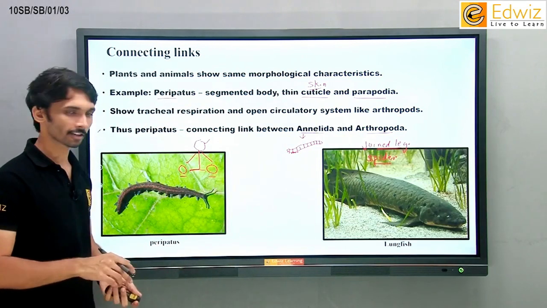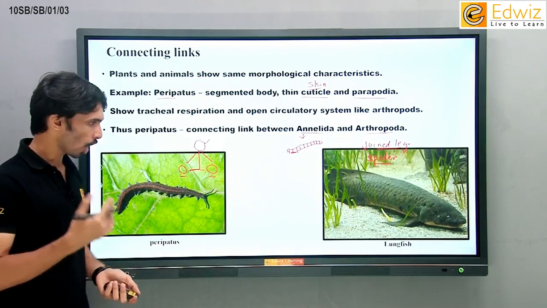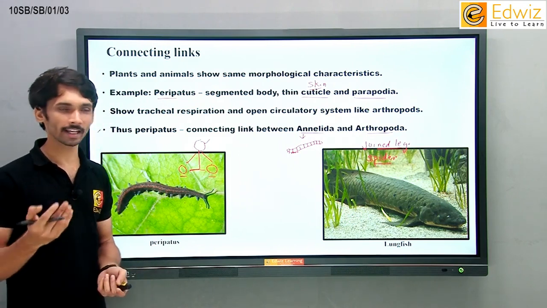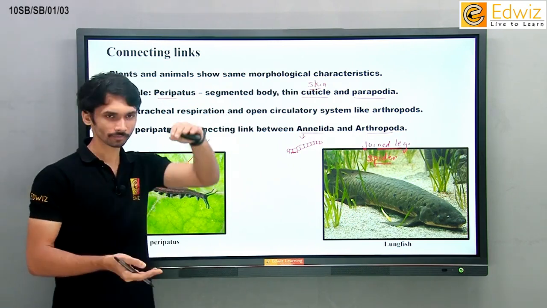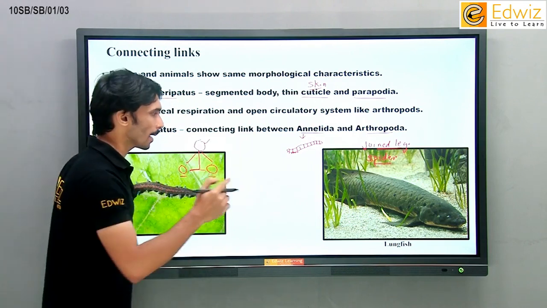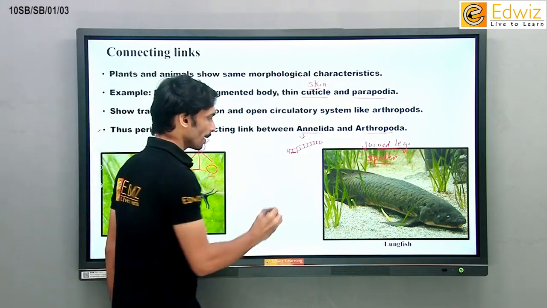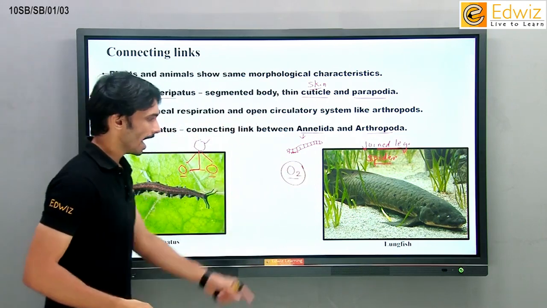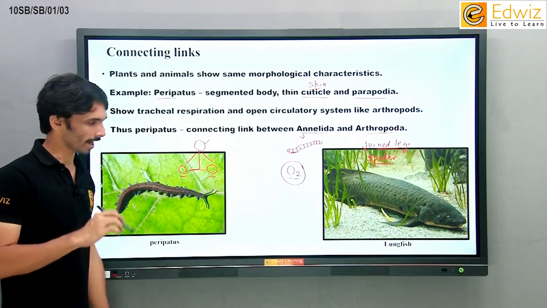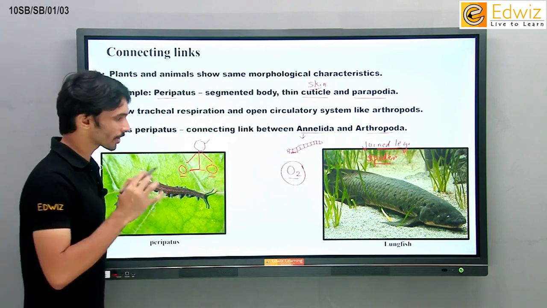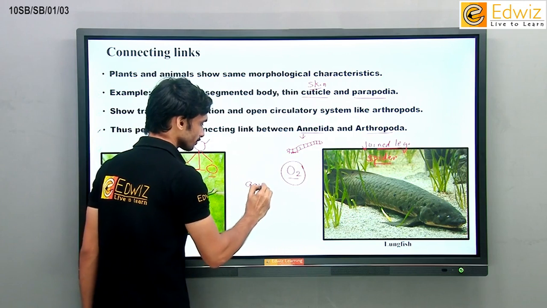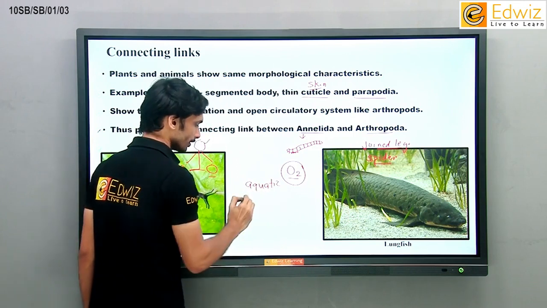Similarly, if we can talk about this fish called as lungfish, it always remains in shallow waters. Shallow waters मतलब जहां पे पानी का बहाव ज्यादा नहीं है और जहां पे आपका पानी ज्यादा हाइट पे भी नहीं है, क्योंकि जहां पे आपका पानी कम हाइट पे रहेगा वहां पे ऑक्सीजन रहेगा, एयर का ऑक्सीजन वहां पे बहुत नजदीक रहेगा, and this fish can actually take that oxygen, called as lungfish. Maybe lungfish is a connecting link between aquatic animals and terrestrial animals.